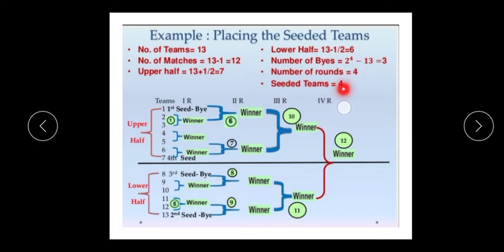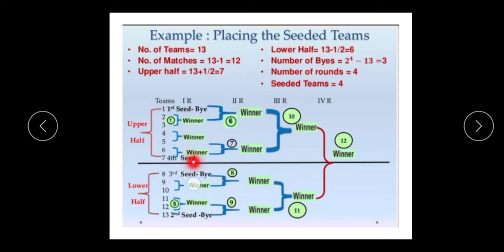The seeded teams are 4. Then we simply place the teams 1, 2, 3, 4, 5, 6, 7, 8, 9, 10, 11, 12, and 13, divided into upper half and lower half. After that, the first seed team is given here. The second seed, lower half, last team. The third seed, lower half, first team. Clear? And the fourth seed is given to the upper half, last team. In the same way the byes are given, in the same sequence.